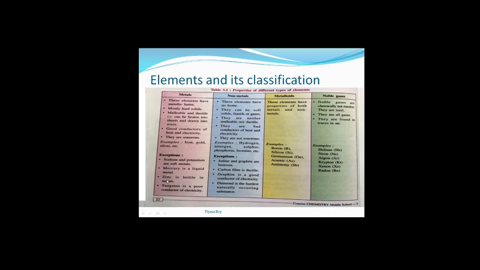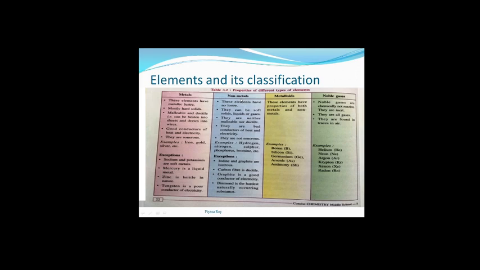Next, zinc is brittle in nature. We know that generally metals are very hard and easily cannot be broken down, but zinc is such a metal which is brittle in nature. Easily we can break that. Next, tungsten is a poor conductor of electricity. We know that metals are good conductors of heat and electricity. These are the general properties, but tungsten is an exception where we will see it's a poor conductor of electricity.